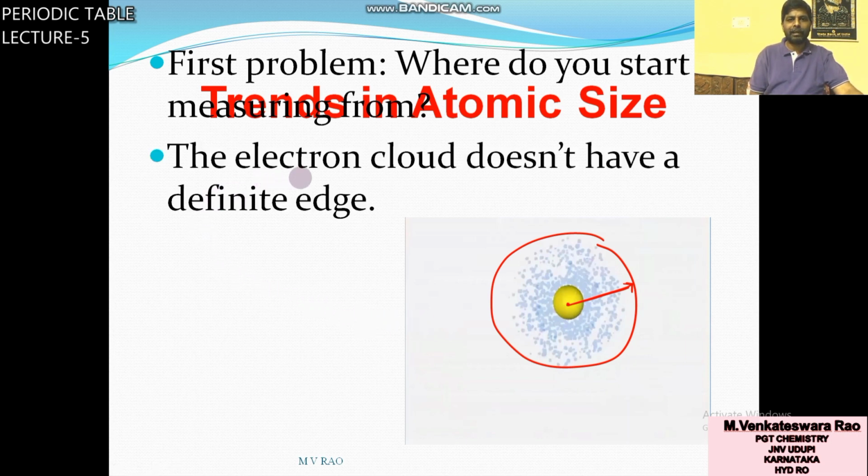But the electron cloud does not have a definite edge, so it is difficult to measure the distance from the center of the nucleus to the valency electron.